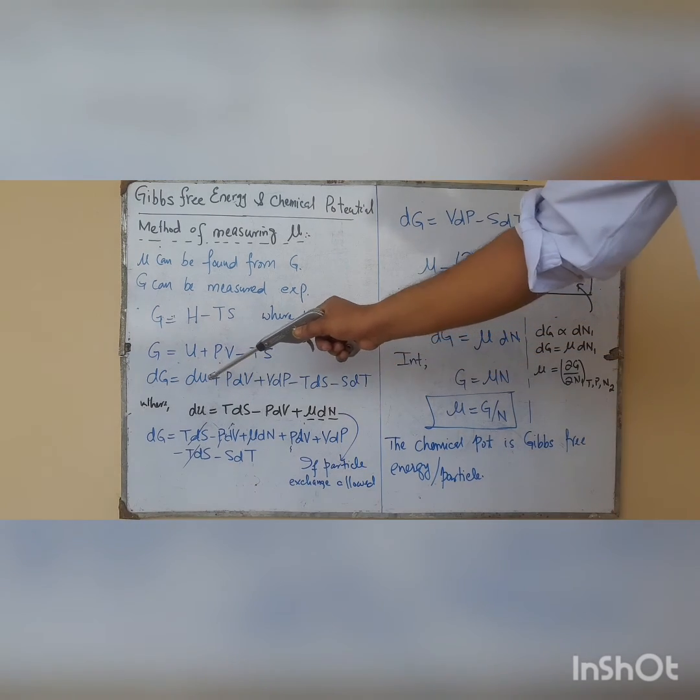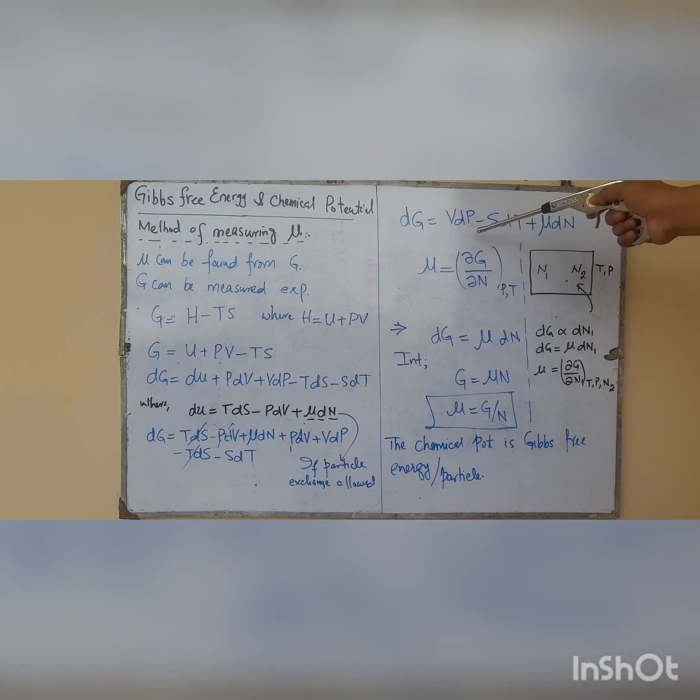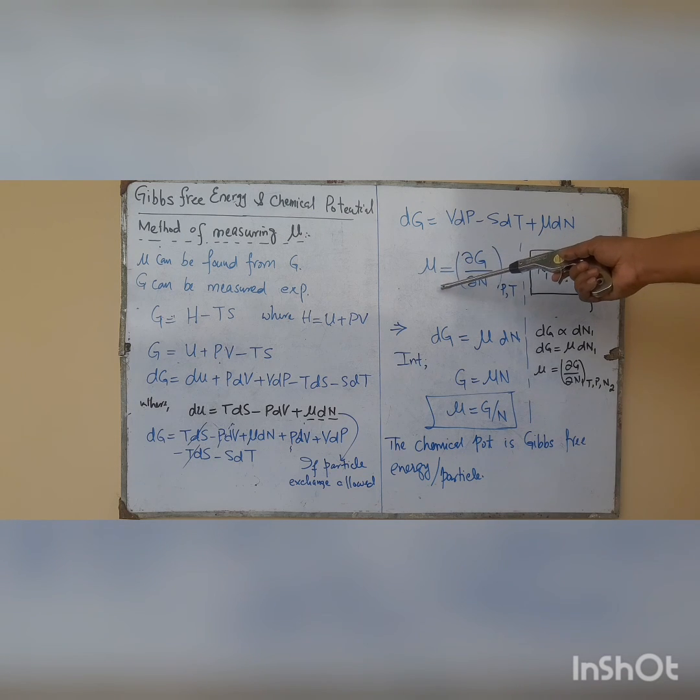Substituting this equation into the previous one, we get dG equals VdP minus SdT plus mu dN, and we know that Gibbs free energy is defined at constant pressure and a certain temperature T. So at constant pressure and temperature, this equation gives mu equals partial G by partial N. It means that the Gibbs free energy is directly proportional to the number of particles, and the proportionality constant is mu.